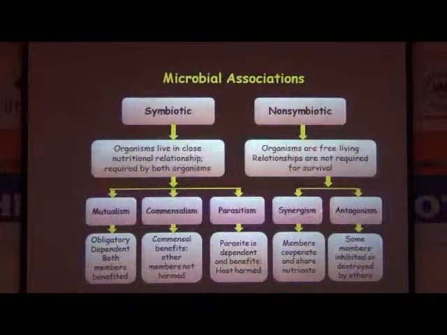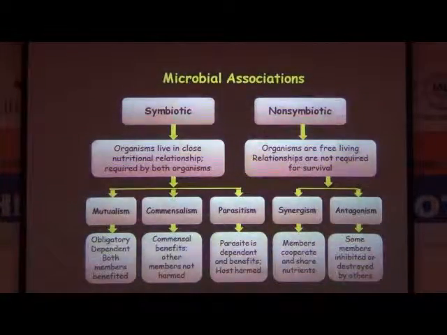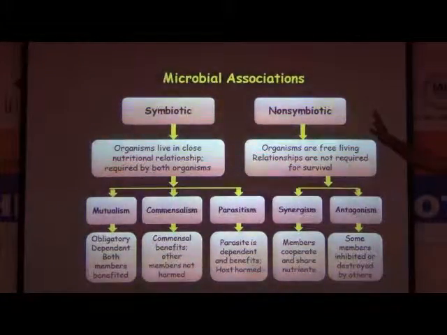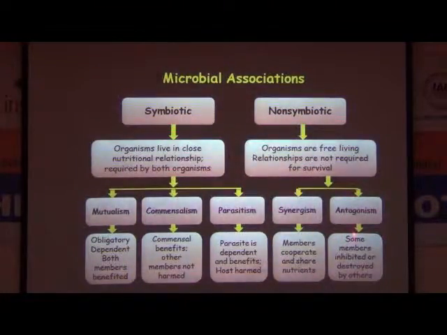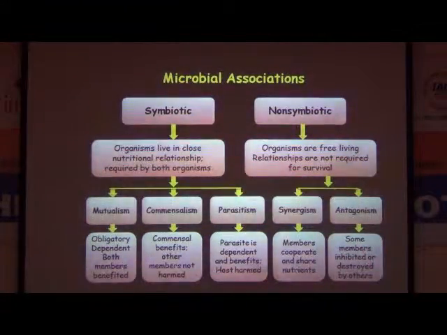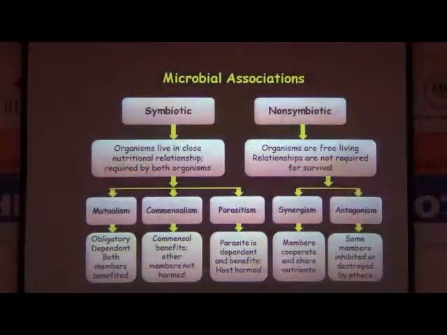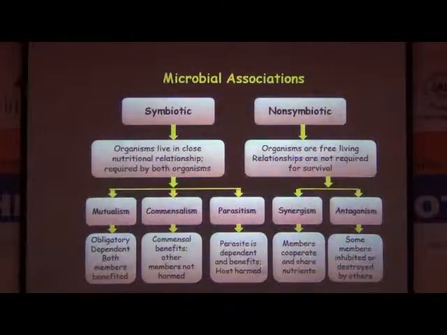Likewise, you can see non-symbiotic relations, synergism and antagonism. Members cooperate and share nutritional requirements. Your flora in the gut, for example. There are pathogens there, and even normal flora are there. Fine. Independently they are sharing nutrients, but they are not harming each other. Antagonism. Some members are inhibited or destroyed by others. For example, antibiotic producing microorganisms, or some organisms that produce chemicals that inhibit other microorganisms. And this provision is to survive under unfavorable conditions.